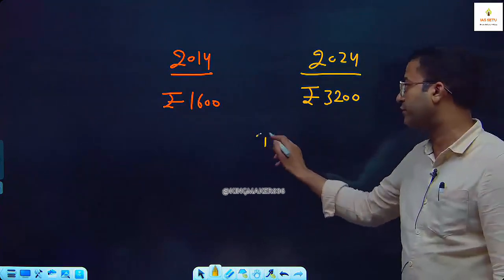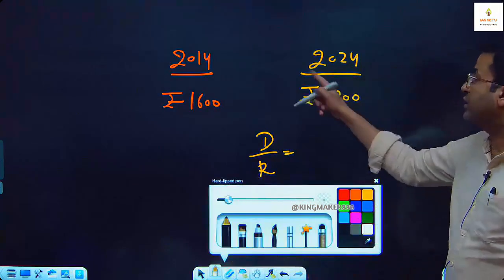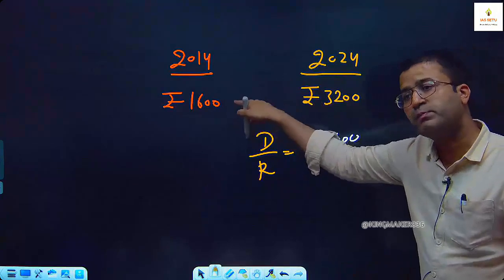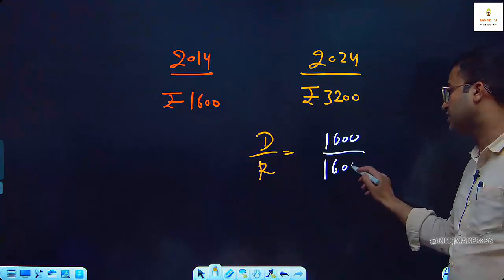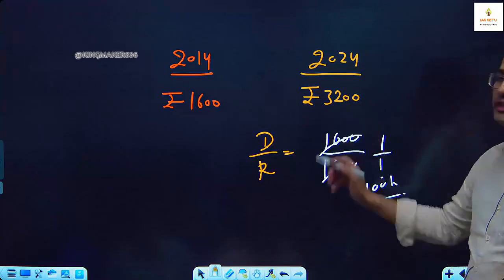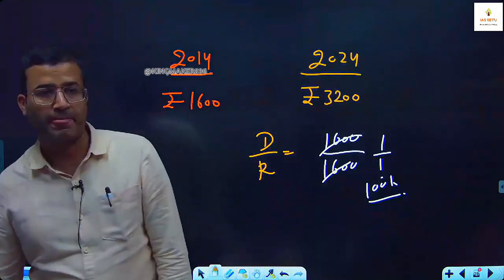Here also, difference upon reference. Difference here is 3,200 minus 1,600, 1,600. Reference is the previous value. What was there 10 years ago will be the reference, 1,600. It is 1 by 1. 1 by 1 means 100% increase in the chair price over the period.